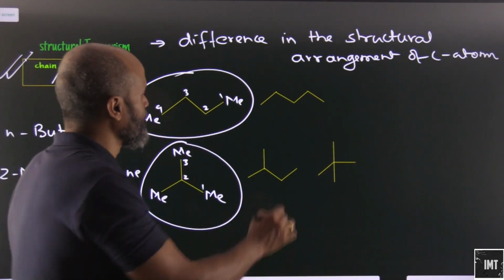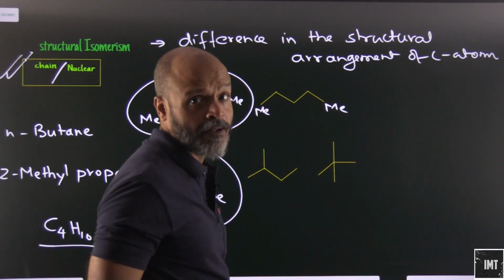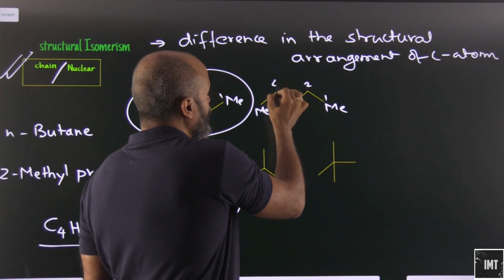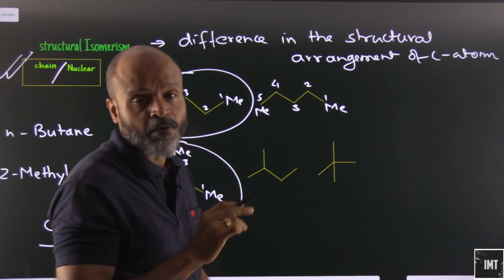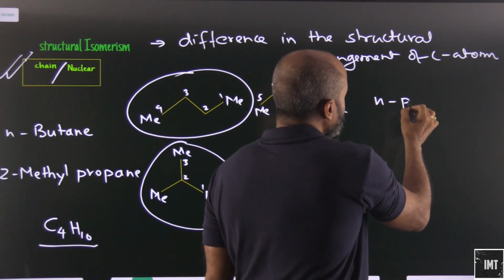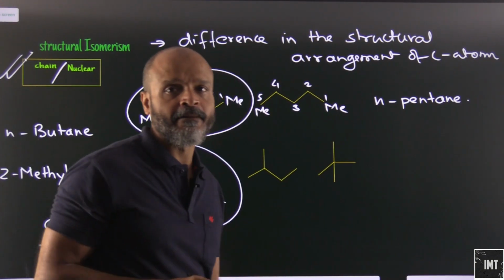Let's look at this one. Let's attach one methyl group here. So what we have here is 1 2 3 4 and 5. So obviously this will be n-pentane. This will be n-pentane.